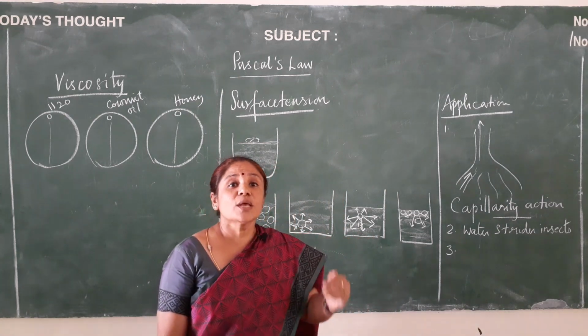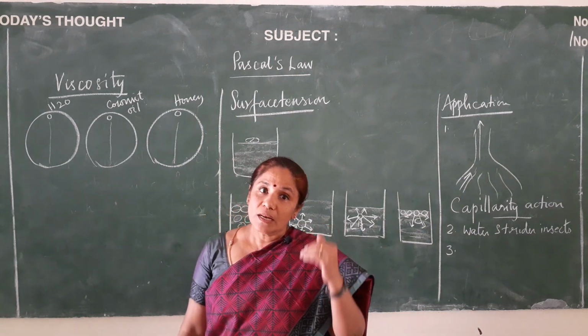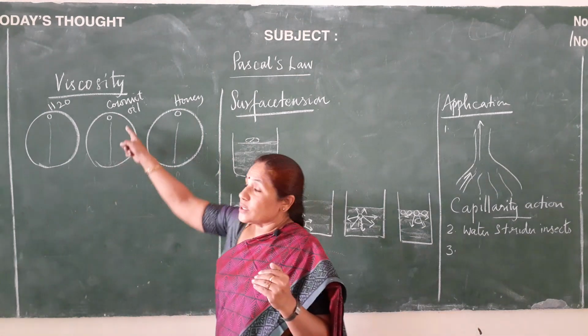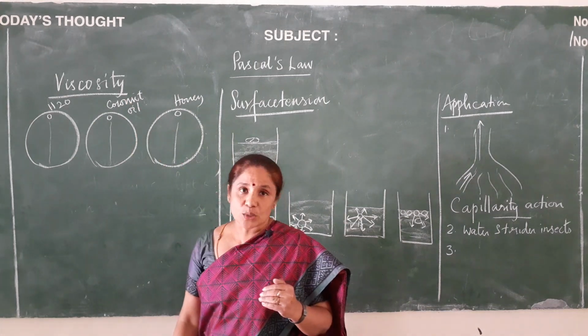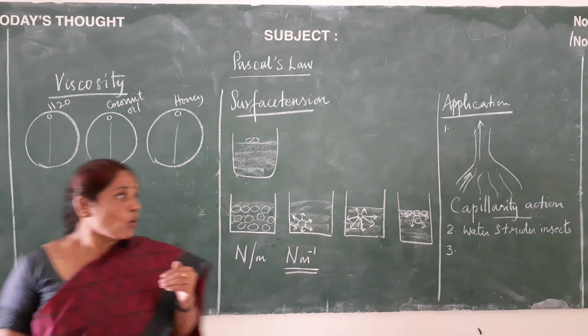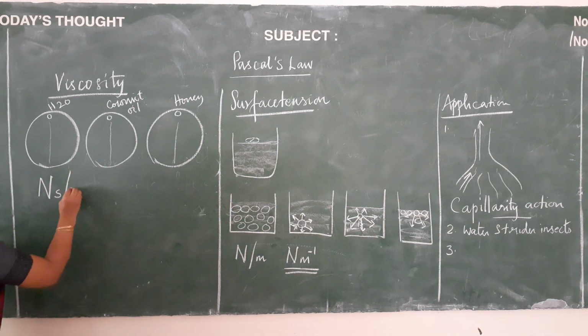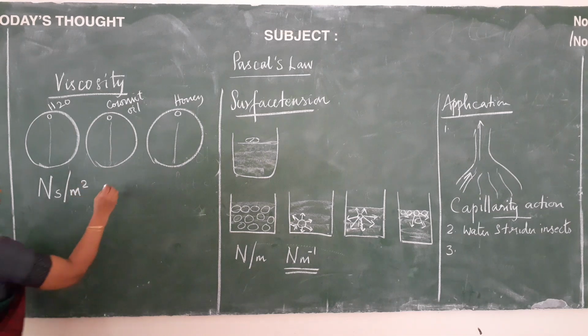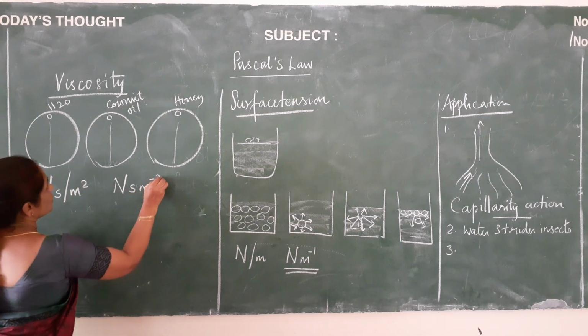This frictional force is opposing the relative motion of the layers of the liquid. That's what is happening, and this property of the liquid is called viscosity. Now you can also give the SI unit of viscosity as Newton seconds per meter square, or you can write it as Newton seconds m minus 2.